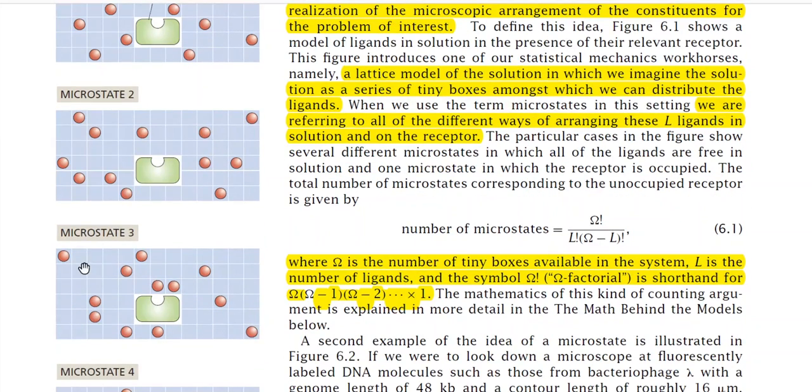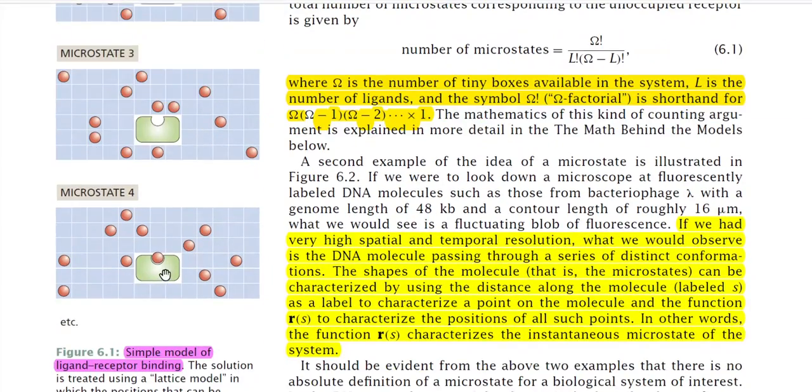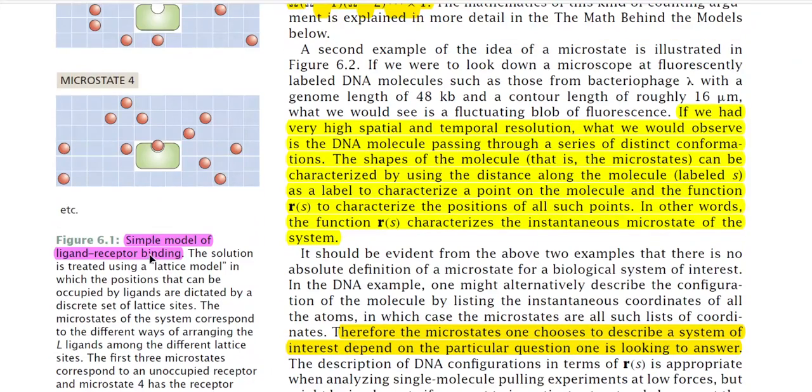Again you see microstate 3, some of the ligands are coming close to the receptor, but the ligand is not attached to the receptor. That is, ligands are free, but still the distribution of the ligands is different from the above two figures. So this is microstate 3, and in microstate 4 one of the ligands is attached. So this is the simple model of ligand receptor binding.